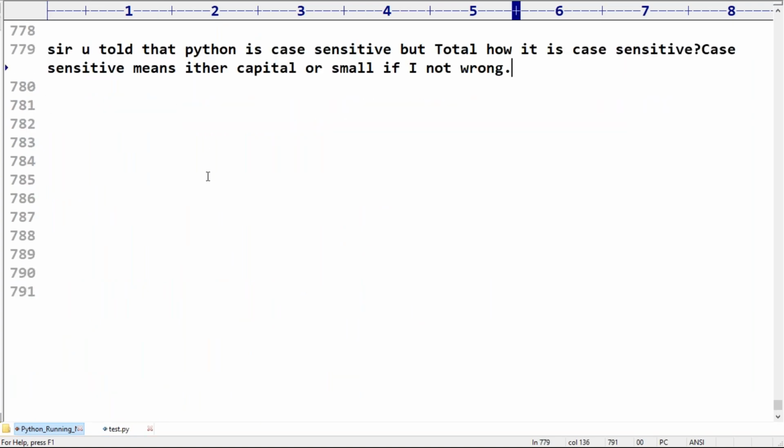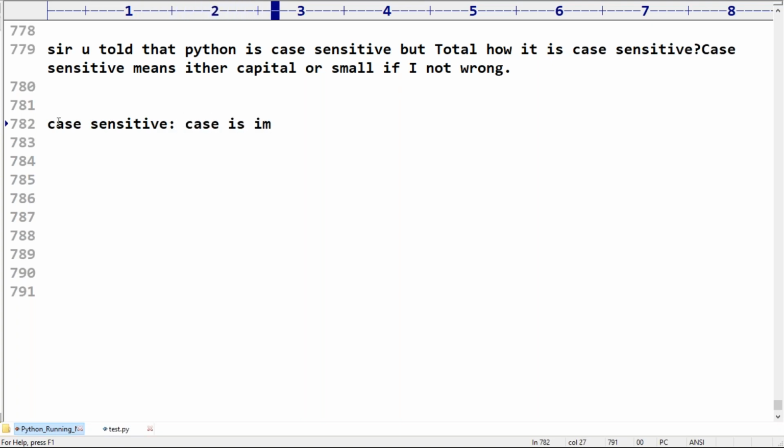Someone is asking, sir, you told that Python is case sensitive, but how is it case sensitive? Case sensitive means case is important, capital or small.